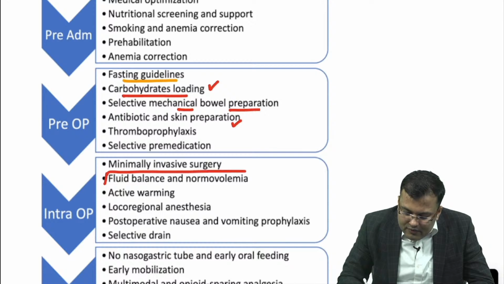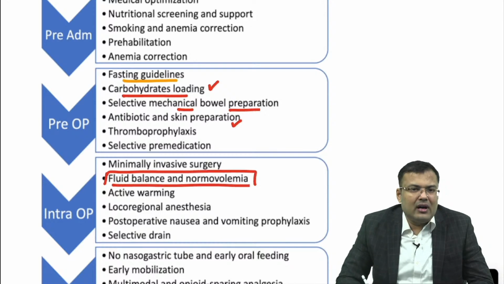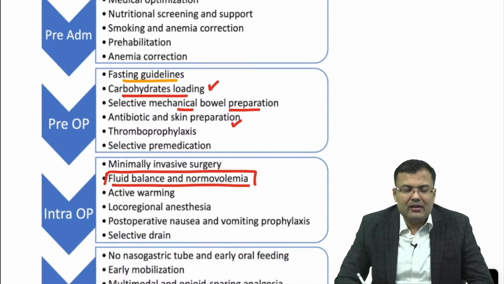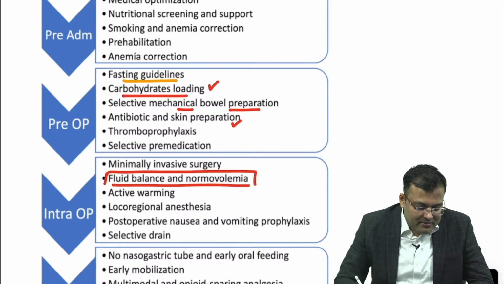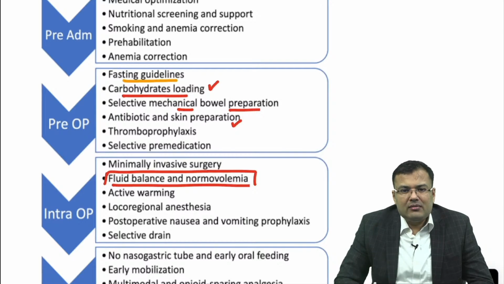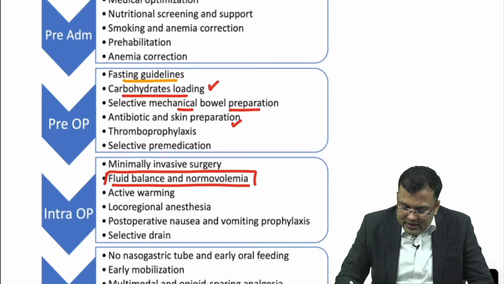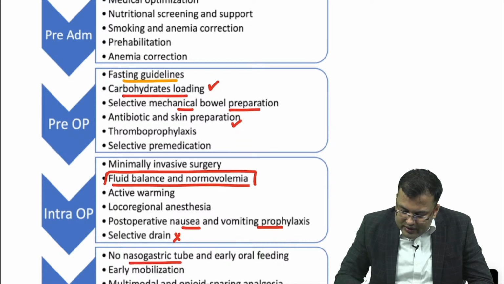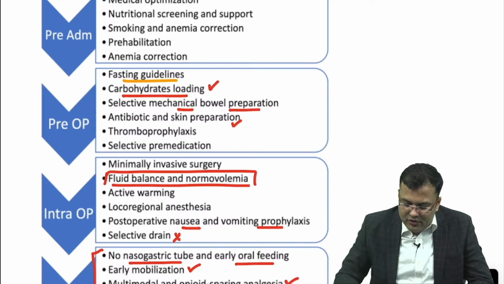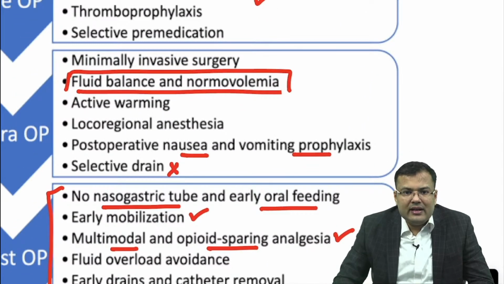Important problem, fluid loading should not be there. Excess amount of fluid should not be given. Otherwise, what will happen? There is bowel edema. It can cause what? Paralytic ileus. Most important thing is, yes, nausea and vomiting prophylaxis. Usually we avoid drain or use selected drain. So see, no nasogastric tube, early oral feeding post-operatively, early mobilization, multimodal opioid sparing analgesia, fluid overload avoidance, early drain and catheter removal.